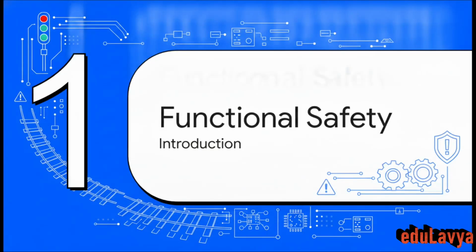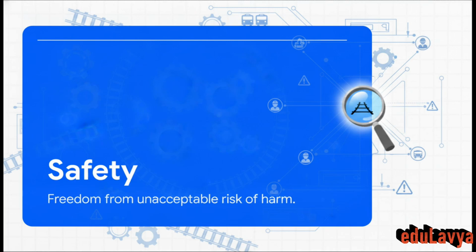Section 1. Introduction to Functional Safety. Let's define our core topic and what it actually means to keep a complex transportation network secure. Safety is formally defined as the freedom from unacceptable risk of harm. And this encompasses both system safety, so protecting the actual train movements, and staff safety, which means protecting the people operating and maintaining the equipment.